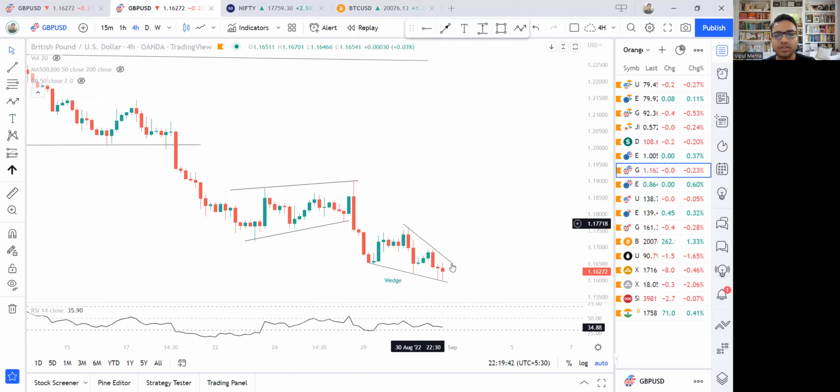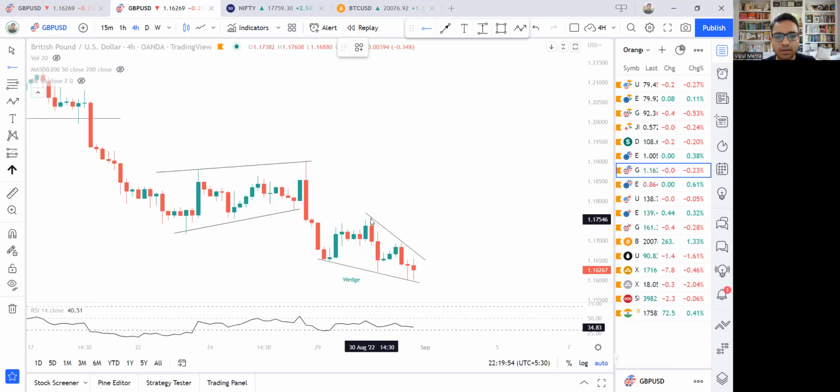Now this again is a wedge, and the RSI is also going up, which is again supported by the momentum. That is almost always the case. So this wedge is an interesting bullish signal for pound USD, which is again a bearish signal for the US dollar.